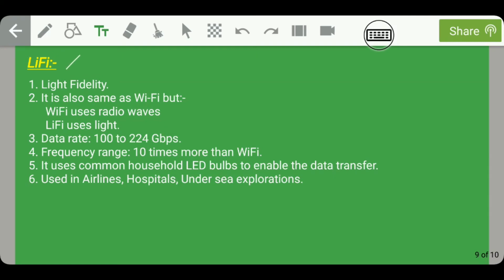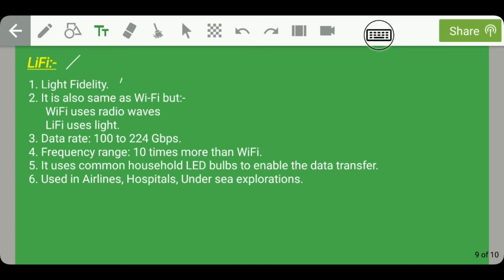So this Li-Fi stands for light fidelity. It is also the same as Wi-Fi, but the only difference between Wi-Fi and Li-Fi is that in case of Wi-Fi, we use radio waves for transferring the data between two stations, whereas in case of Li-Fi, we use light for transferring the data between two stations. Guys, the data rate that is provided by Li-Fi is 100 to 224 Gbps and the frequency range of Li-Fi is 10 times more than Wi-Fi.